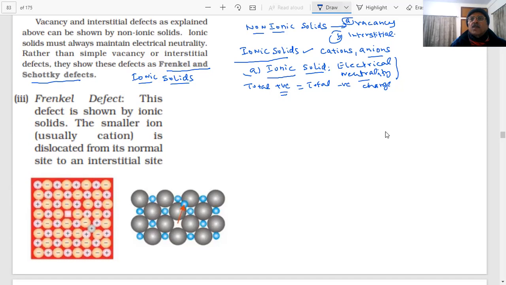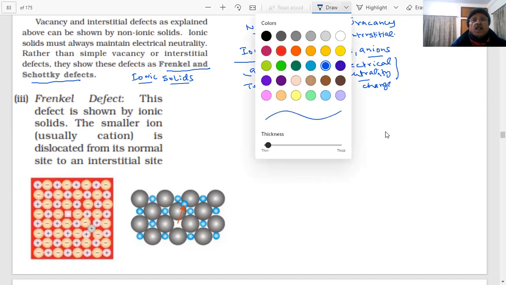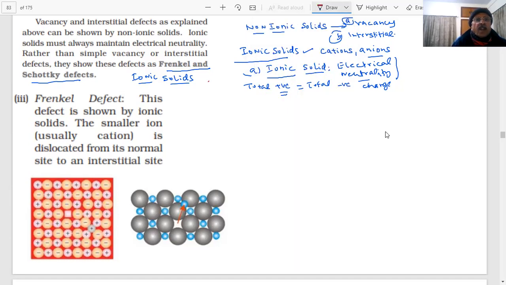So let us change the color. Frenkel defect, students. What is happening in the Frenkel defect? This defect is shown by ionic solids, as we have already said. The smaller ion is usually the cation. We know about it. Usually the cation is smaller, and it is dislocated from its normal site to the interstitial site.